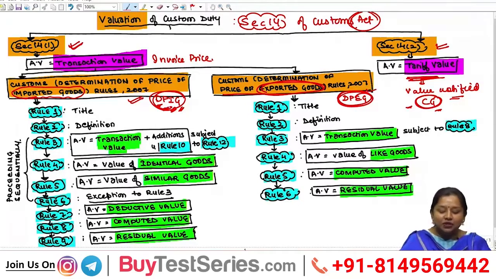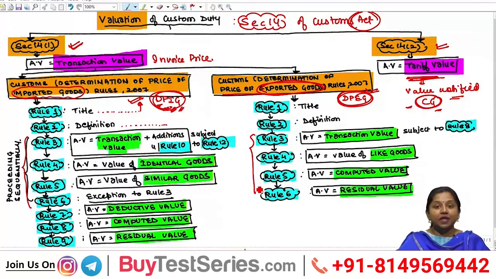Both of these rules have been issued in the year 2007. Always remember that rules have been made by central government, and rule 1 would amount to the title, that is, under rule 1 the title or the heading has been given. Under rule 2, definitions are always given of different terms being used under those rules. The main provision starts with rule 3, under both the cases, whether we talk about imported goods or exported goods.